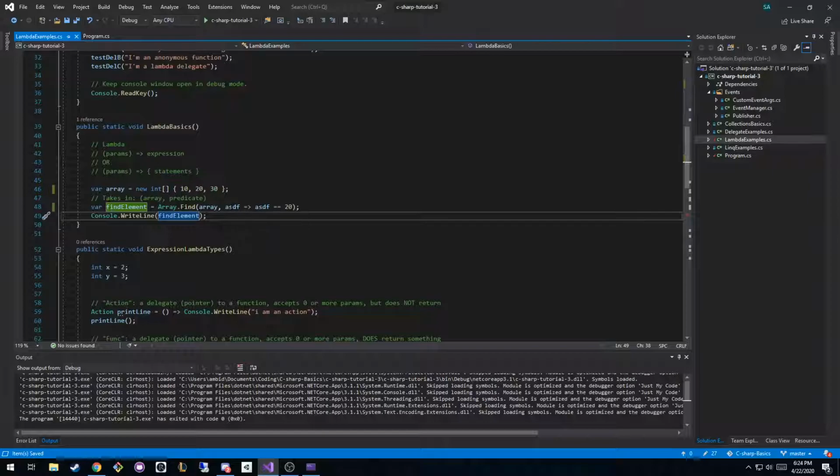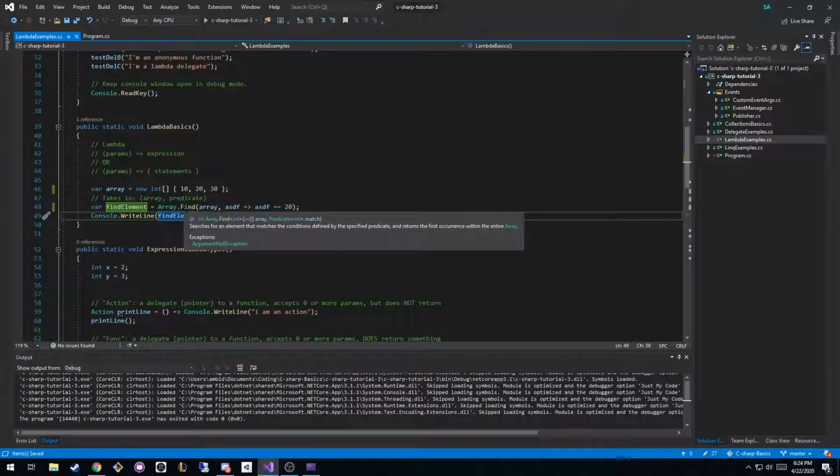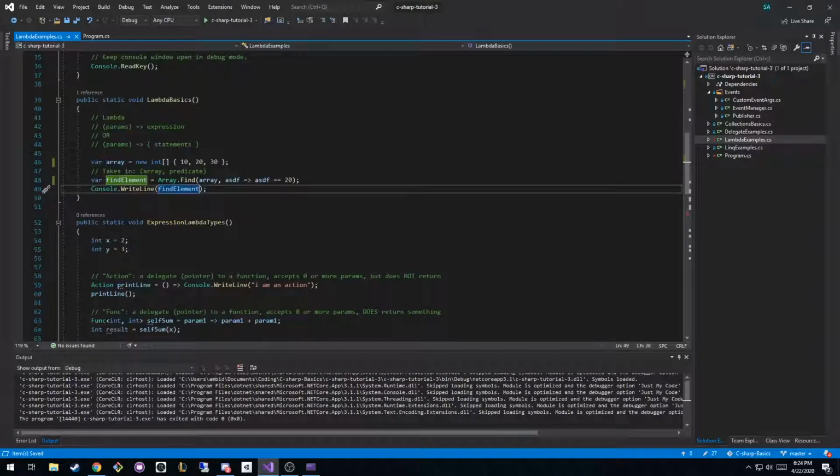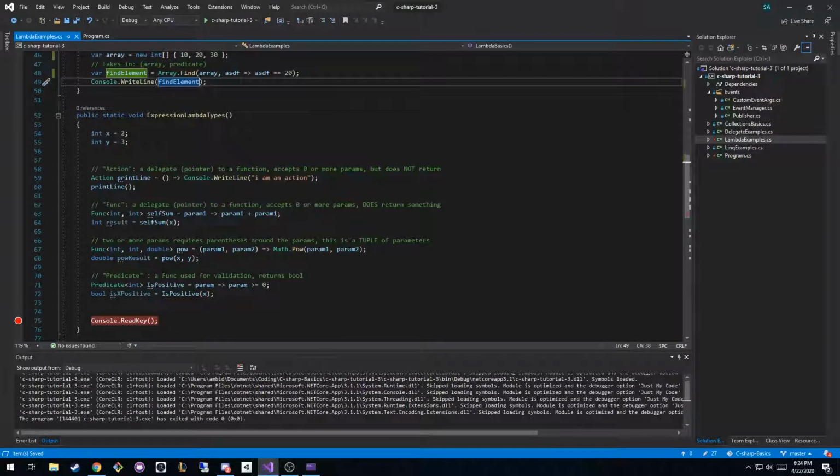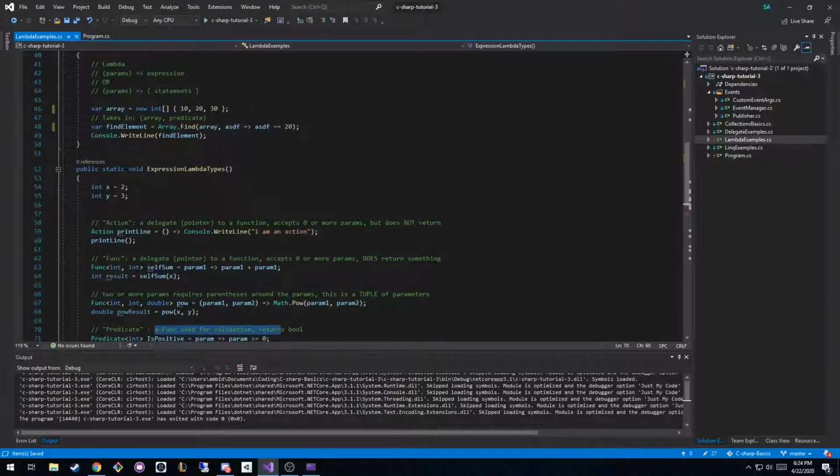And so what this function takes in, if we hover over the find function, is the array that we want to search through, and it takes in a predicate. Well, what in the world is a predicate? If we scroll down to what we're going to talk about next, a predicate is a function that's used for validation. It returns a boolean.